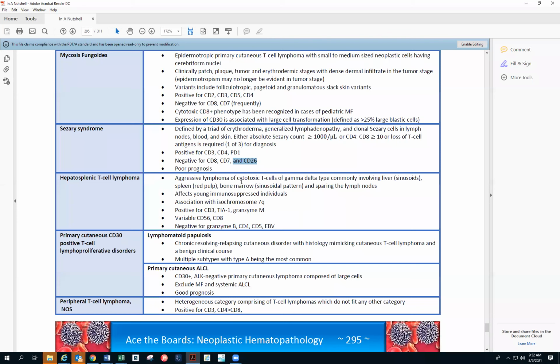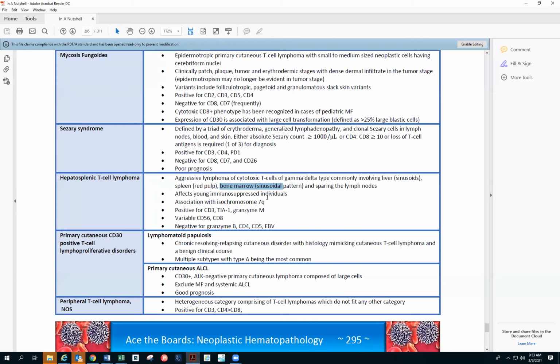So hepatosplenic is an aggressive lymphoma of cytotoxic T cells of gamma delta type, commonly involving the liver. So sinusoidal involvement is more to be remembered in case of hepatosplenic. I have a nice picture of the sinusoidal involvement in the book. In the spleen, the red pulp will be involved, and again, the sinusoidal pattern in the bone marrow, sparing the lymph nodes.